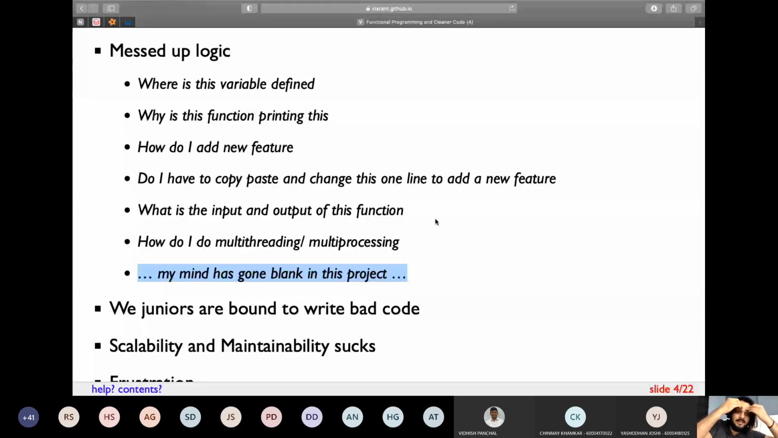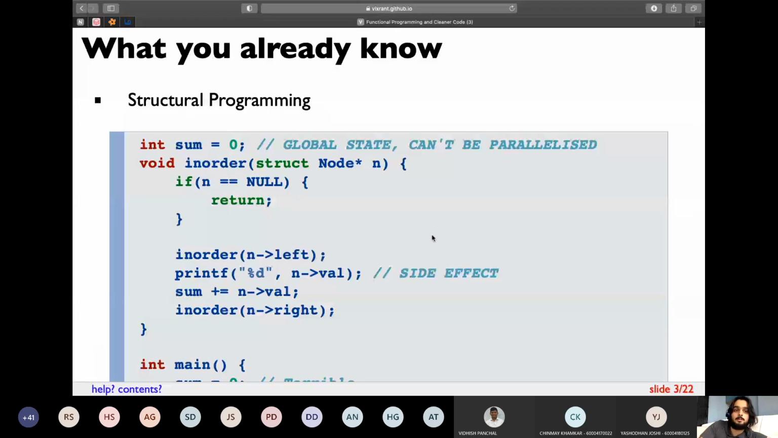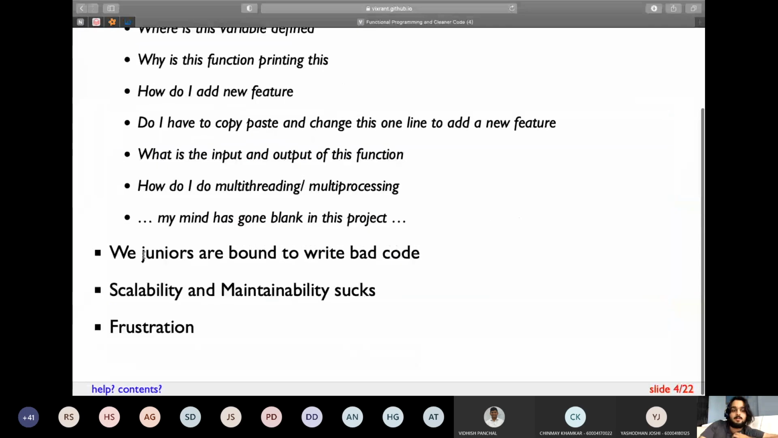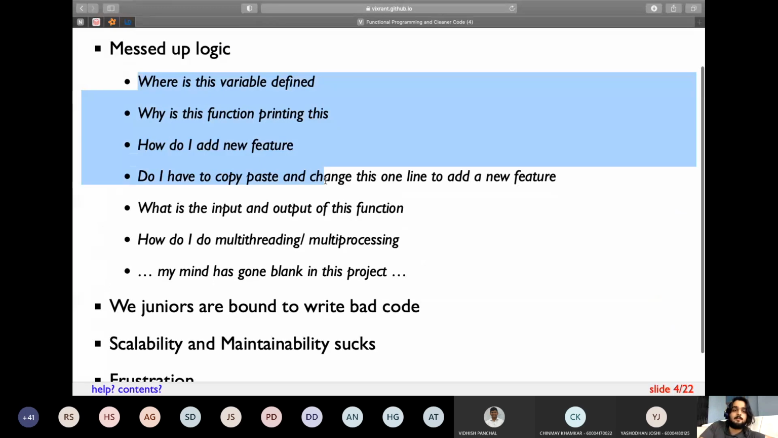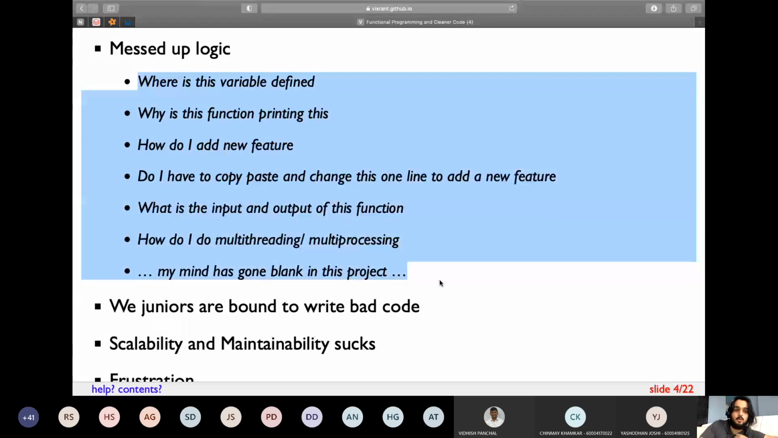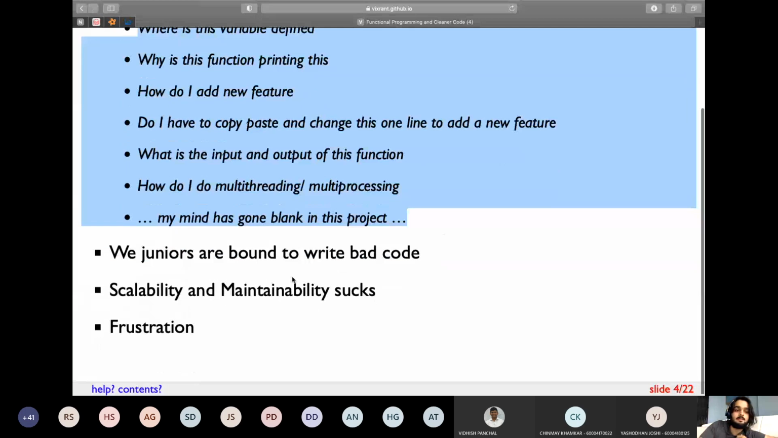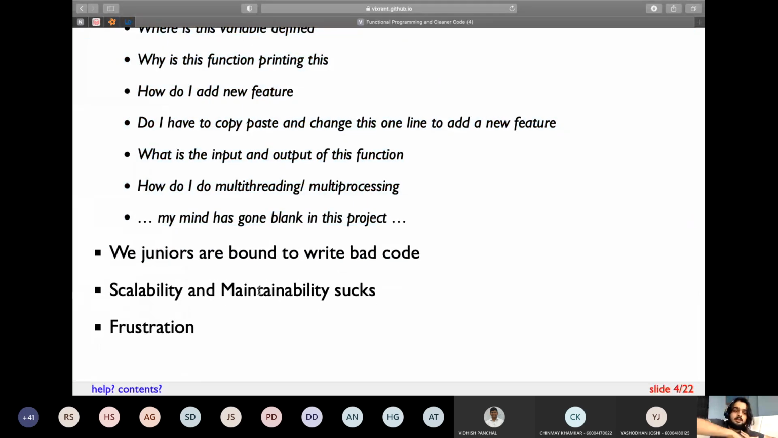How do I write the logic now? So these are the problems which we regularly encounter with structural programming and object-oriented programming. And we as juniors, we are all engineering students, and we go to a company, and these are the common logical errors that we encounter in our own code. And this is where scalability and maintainability come in. Scalability means how you can scale up, like you can add new features, or you can adjust the application for multiple users or something like that.